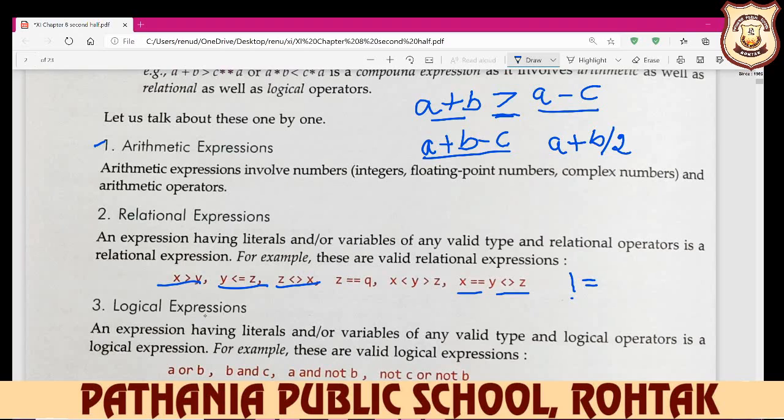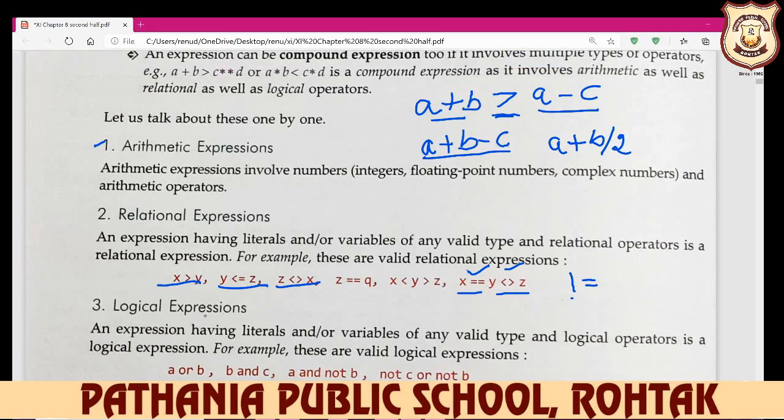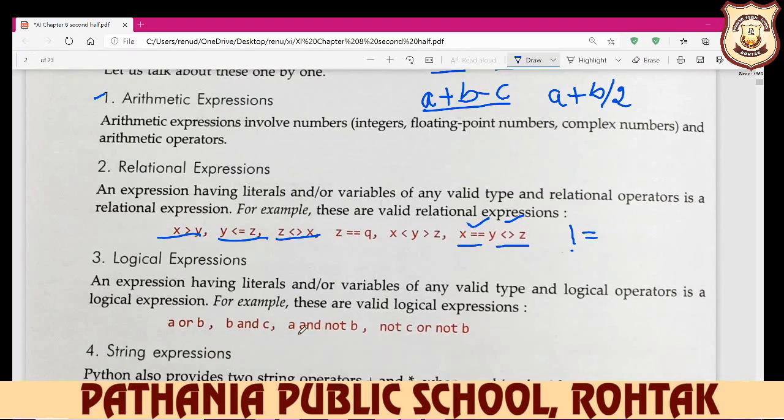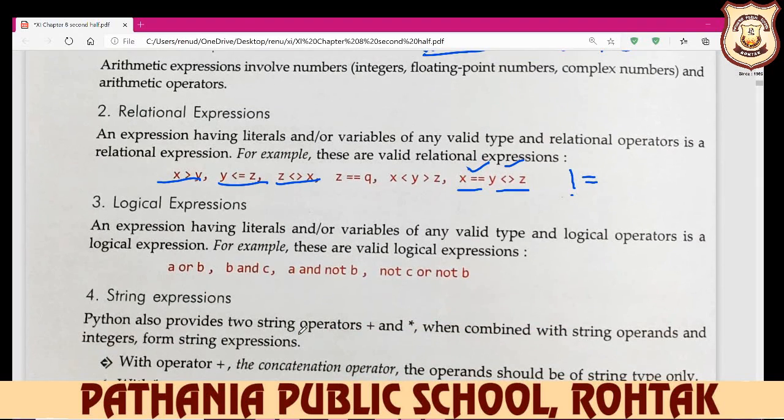And which type of expression? Relational. Why? Because here a relational operator is there, and this is also a relational operator. So we can say relational expression. Logical expression we already know: and, or, and not. These all are your logical operators. And when we combine them with literals and variables, then your logical expression will be framed.